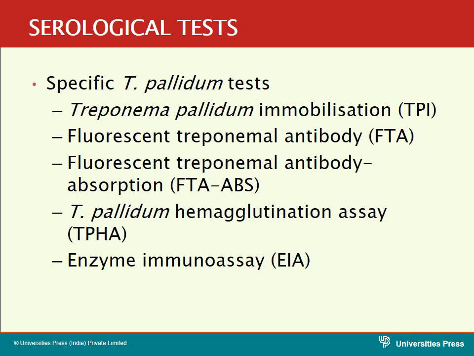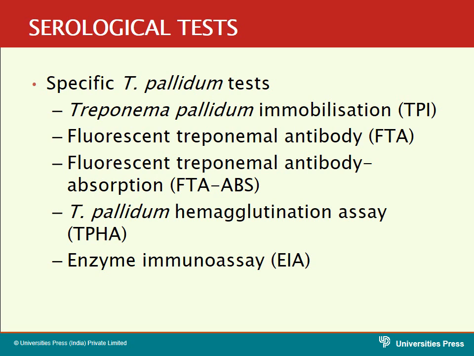That is why it is a non-specific antigen. Here in the specific treponemal tests, we are using the specific antigen, that is Treponema pallidum antigen. What are the various examples for this specific test? These are more sensitive and reliable tests when compared to the other serological tests.